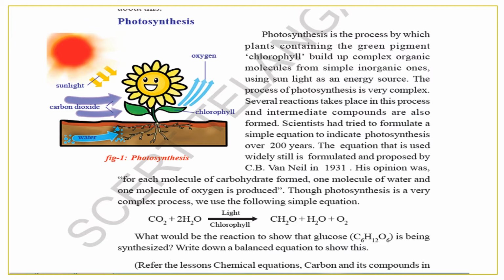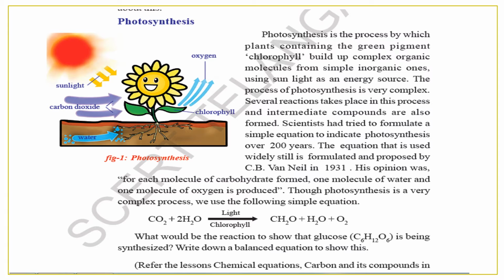Photosynthesis is a process by which plants containing green pigment, chlorophyll, build up complex organic molecules from simple inorganic ones using sunlight as an energy source. The process of photosynthesis is very complex, children. Several reactions take place in this process and intermediate compounds are also formed. Scientists tried to formulate a simple equation to indicate photosynthesis over 200 years. The equation that is still widely used was proposed by C.B.